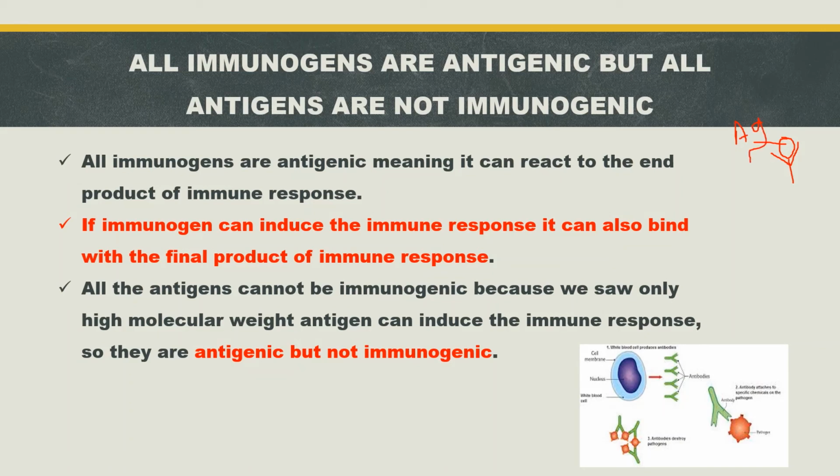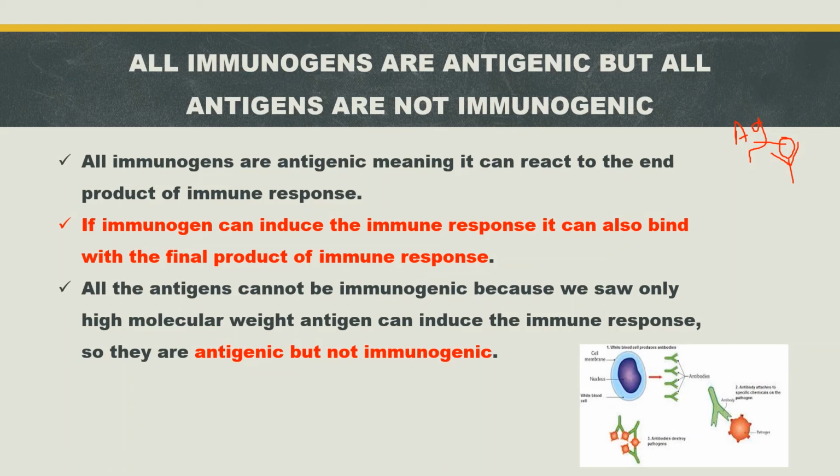It makes sense that if an immunogen can induce the immune response, it can also bind with the final product of the immune response. Immunogens can induce humoral and cell-mediated immune response, and they can also bind with antibody.